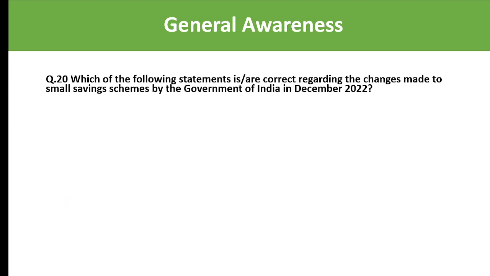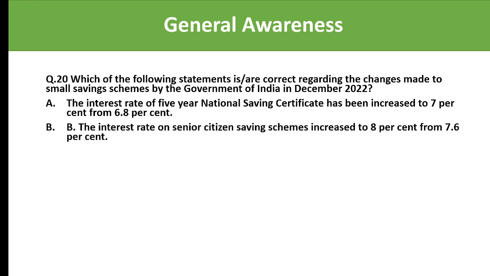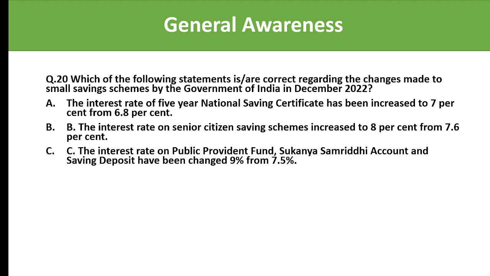Next. Which of the following statements is correct regarding the changes made to small saving schemes by the Government of India in December 2022? And the options: A, the interest rate of 5-year National Savings Certificate has been increased to 7% from 6.8%. B, the interest rate on senior citizen savings scheme increased to 8% from 7.6%.